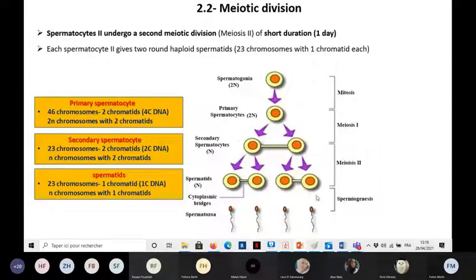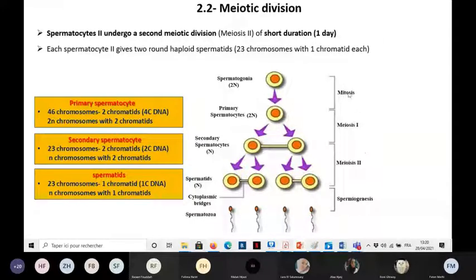This differentiation process, the cytodifferentiation to pass from the spermatid to spermatozoa, is called spermiogenesis. And we said here that meiosis 1 lasts for 23 days, meiosis 2 for 1 day, and spermiogenesis lasts almost also for 23 days.